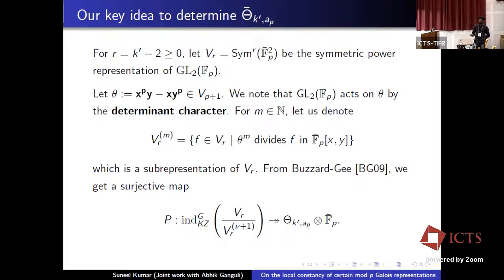So now let me consider a filtration on this space. Here ν denotes basically the floor of the slope, the floor of ν(a_p).